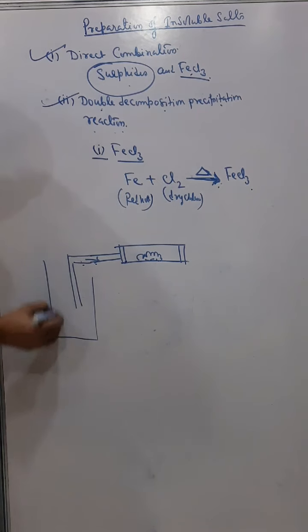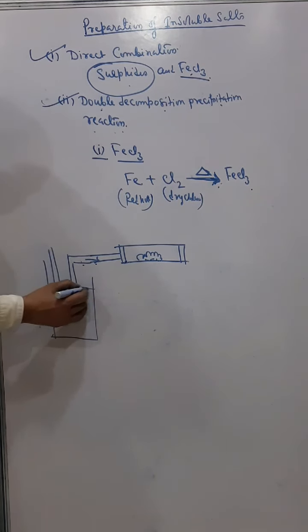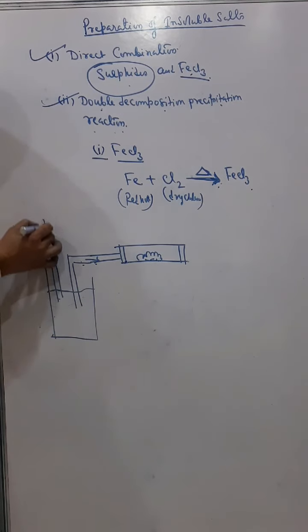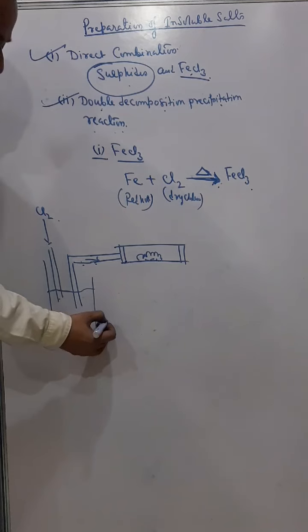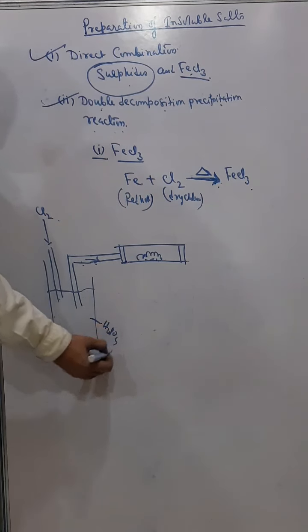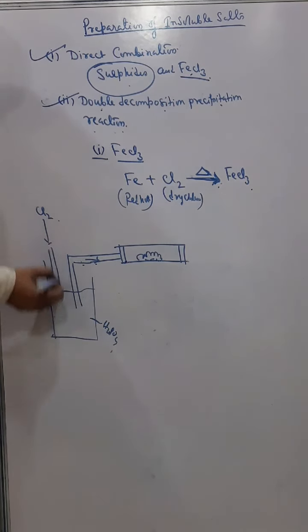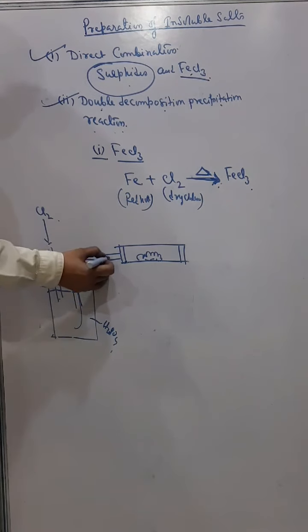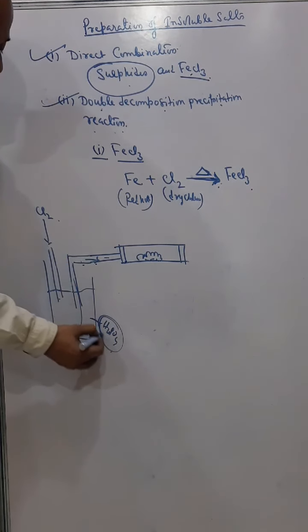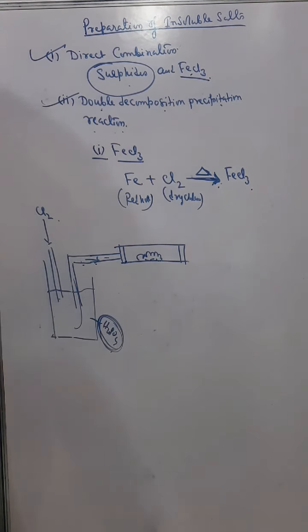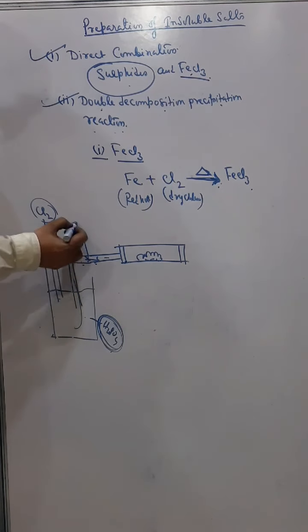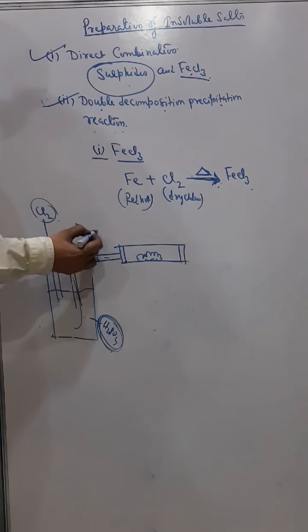So I'm just giving you the representative diagram. This is the normal chlorine, and this is concentrated sulfuric acid here. Chlorine passes through this, and concentrated sulfuric acid is a dehydrating agent, so it removes moisture from the chlorine, and therefore you get dry chlorine.